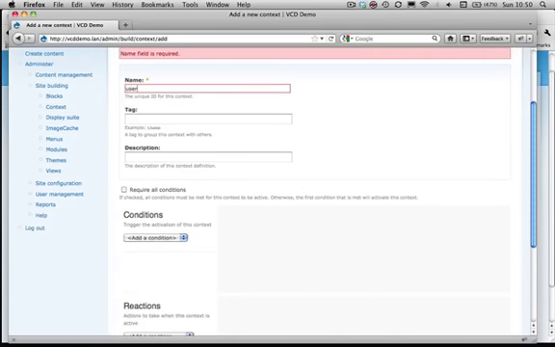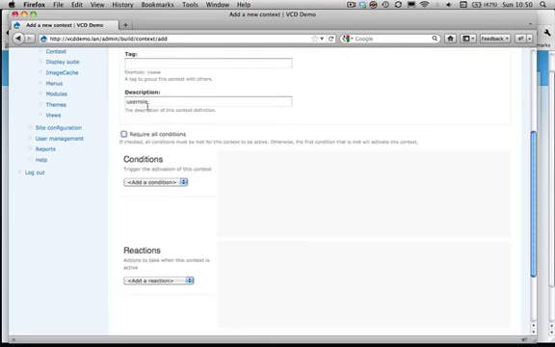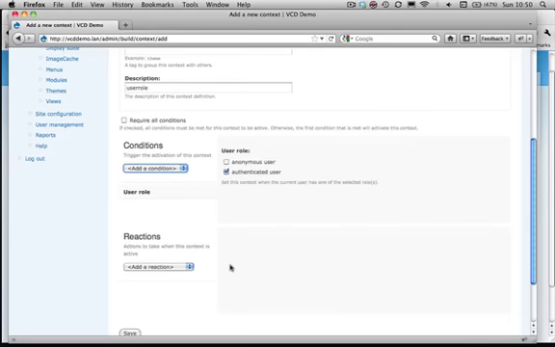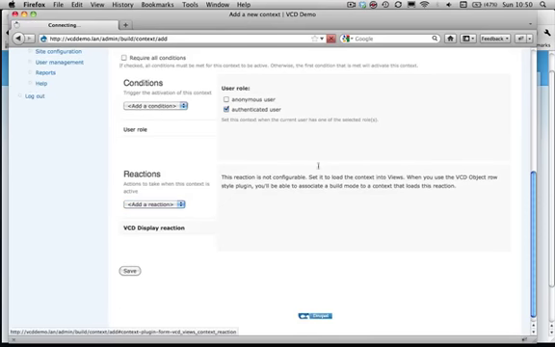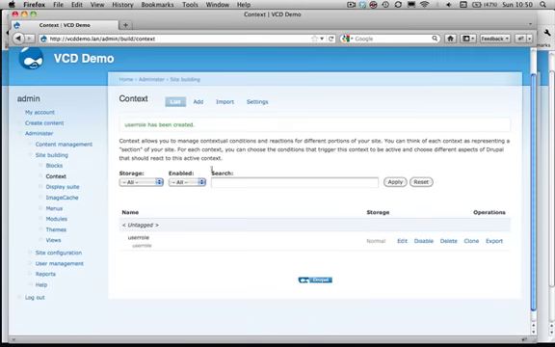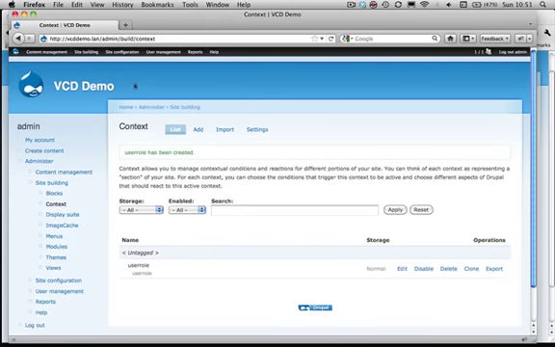So, user role, condition, user role, authenticated user, and reaction, VCD display reaction, save. Okay, so now we have a context which will trigger the VCD display reaction when the user is logged in.